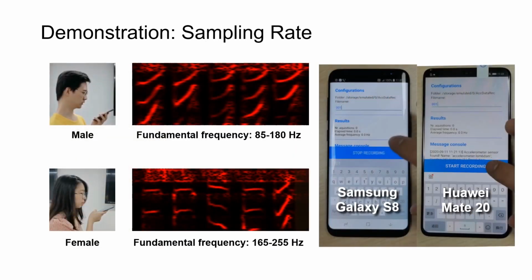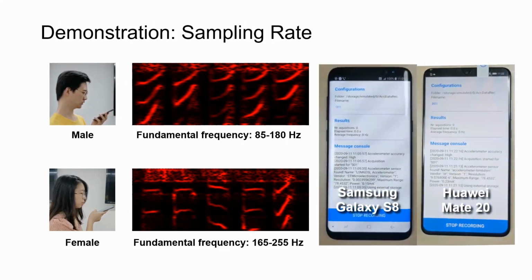The effectiveness of the attack is also determined by the sampling rate of the accelerometer. According to the literature, the typical fundamental frequency for an adult male and adult female respectively lie in the range of 85 to 180 Hz and 165 to 255 Hz. For accelerometers, their sampling rate is mainly determined by the hardware of the smartphone.